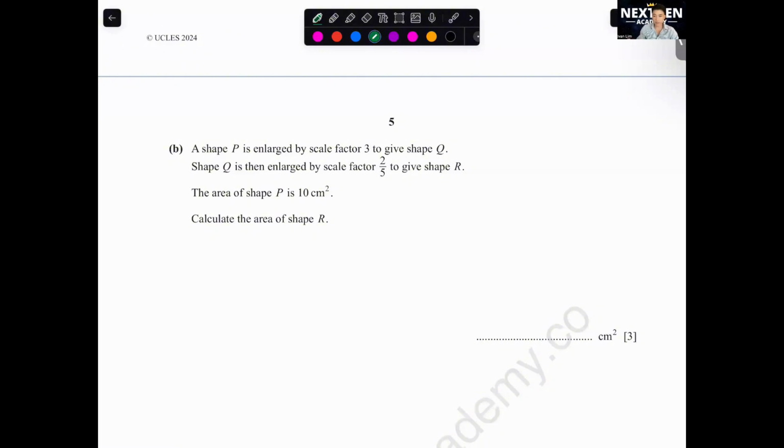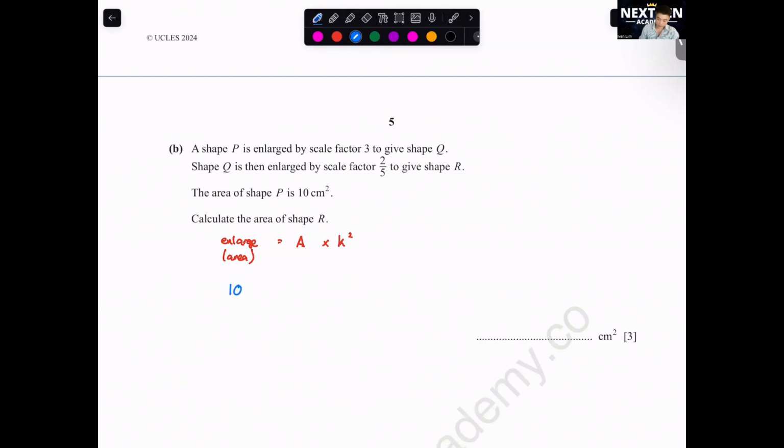Okay, when we enlarge by scale factor 3 for an area, what do we multiply it by? So we first have to understand the formula. If you want to enlarge the area of your original shape, you multiply by k squared, where k is your scale factor. Your original shape P is 10.